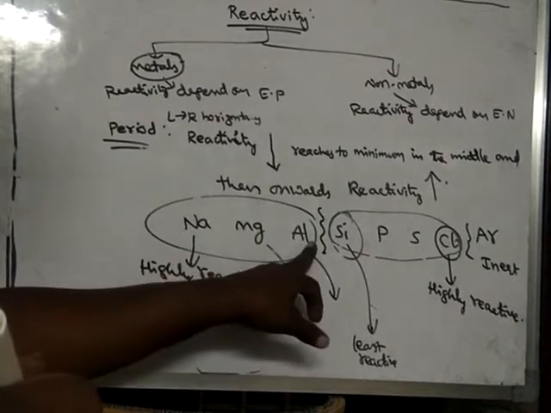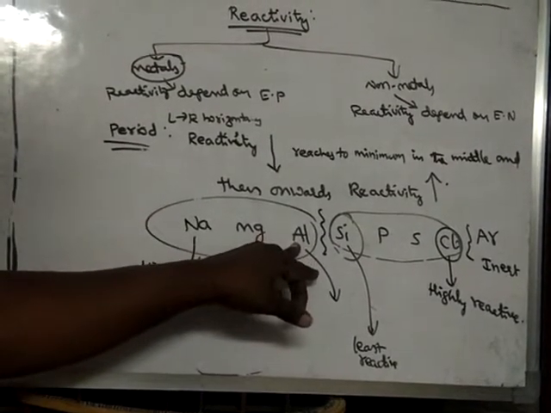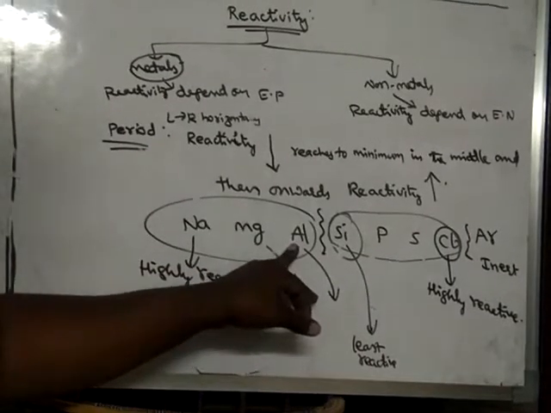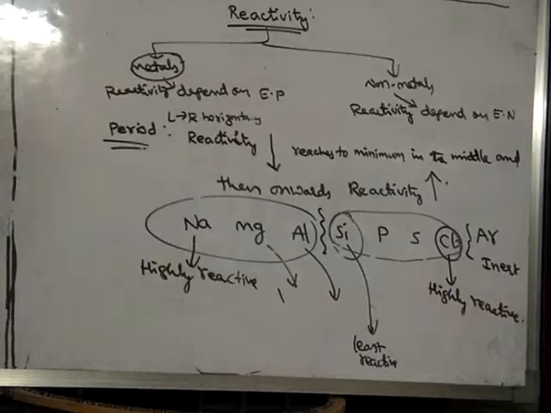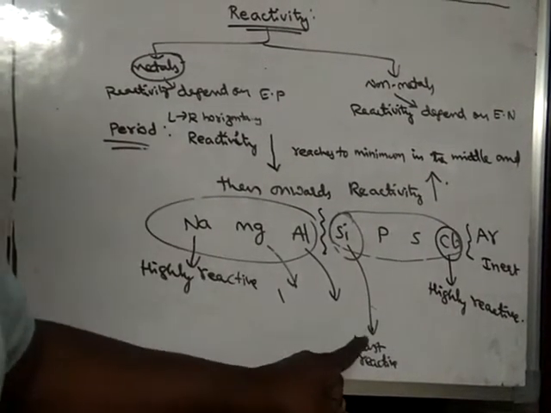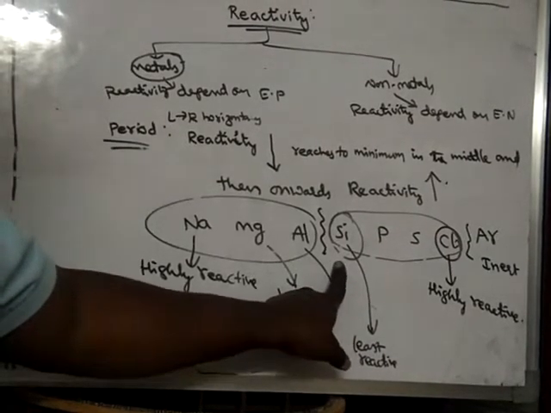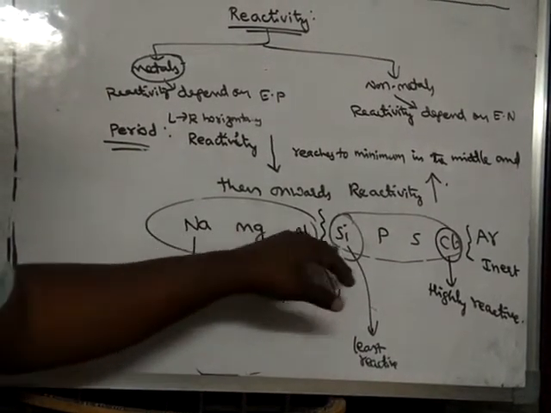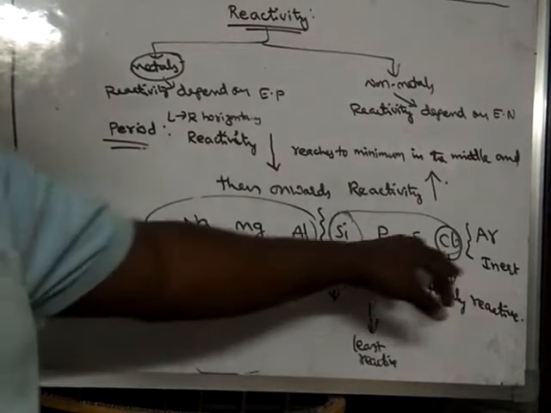Up to here only metals. So electropositivity is decreasing. Along a period, already we learned that electropositivity decreases. Hence, the reactivity decreases, and reaches a minimum value. Silicon is a metalloid, so it possesses both metallic and non-metallic nature. Hence, the electropositivity decreases up to silicon, and further also it decreases.